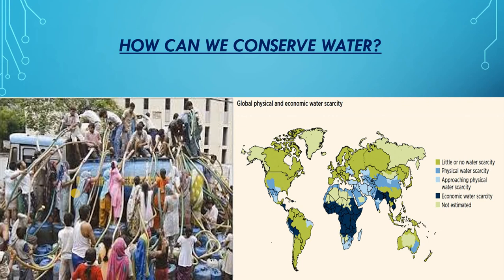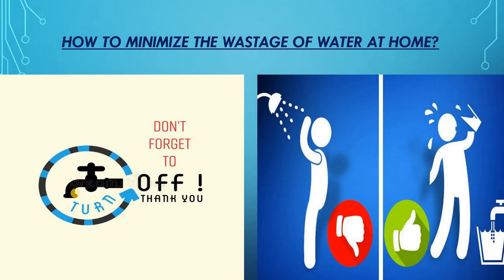So we can conserve water at our home by minimizing its wastage. What are the various ways by which you can conserve water or minimize water wastage at home? Turn off the tap immediately after use. Like suppose you are brushing your teeth. You have taken the toothpaste and you are brushing. Sometimes we just keep the tap on and continue our brushing. This should not be done. You should turn off the tap, brush, and then turn on the tap and rinse your mouth.